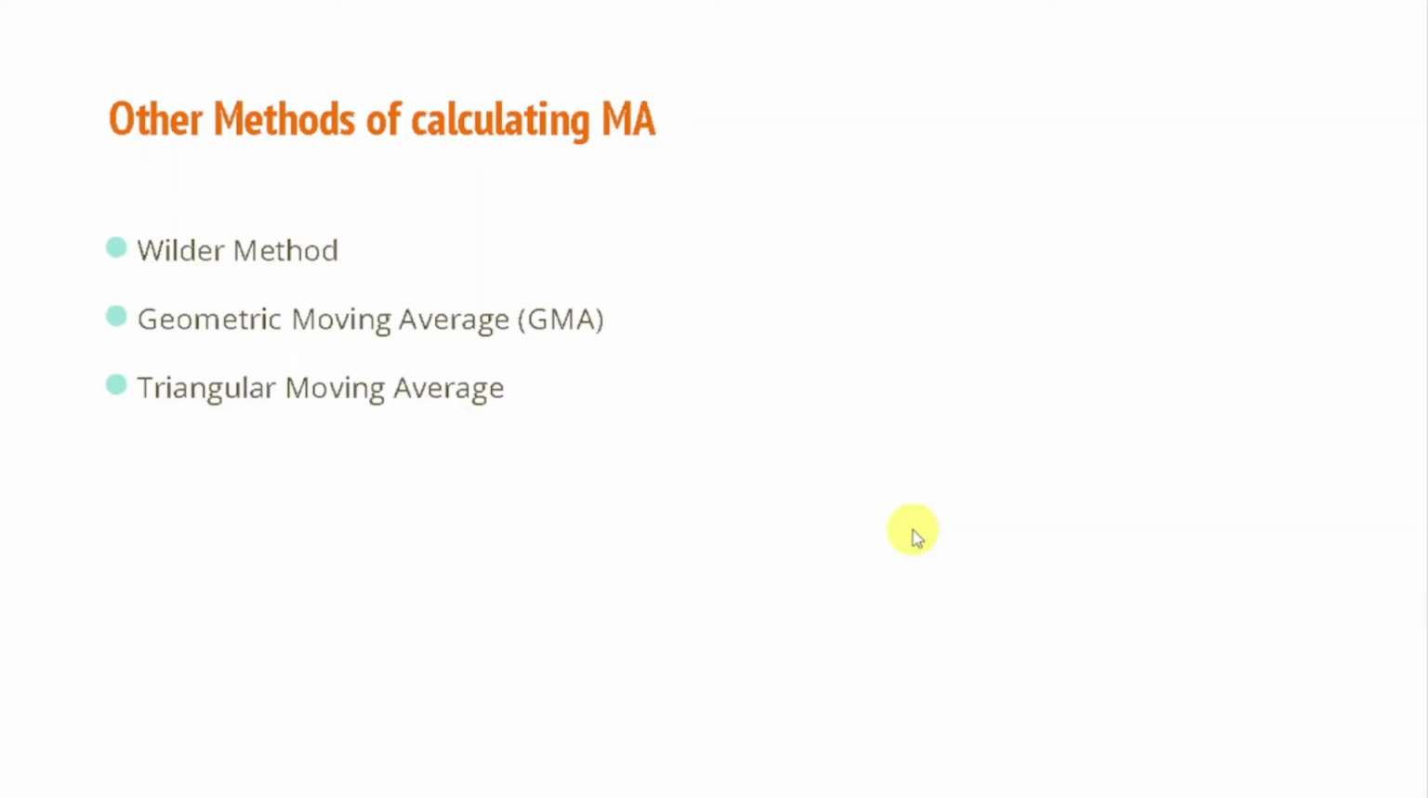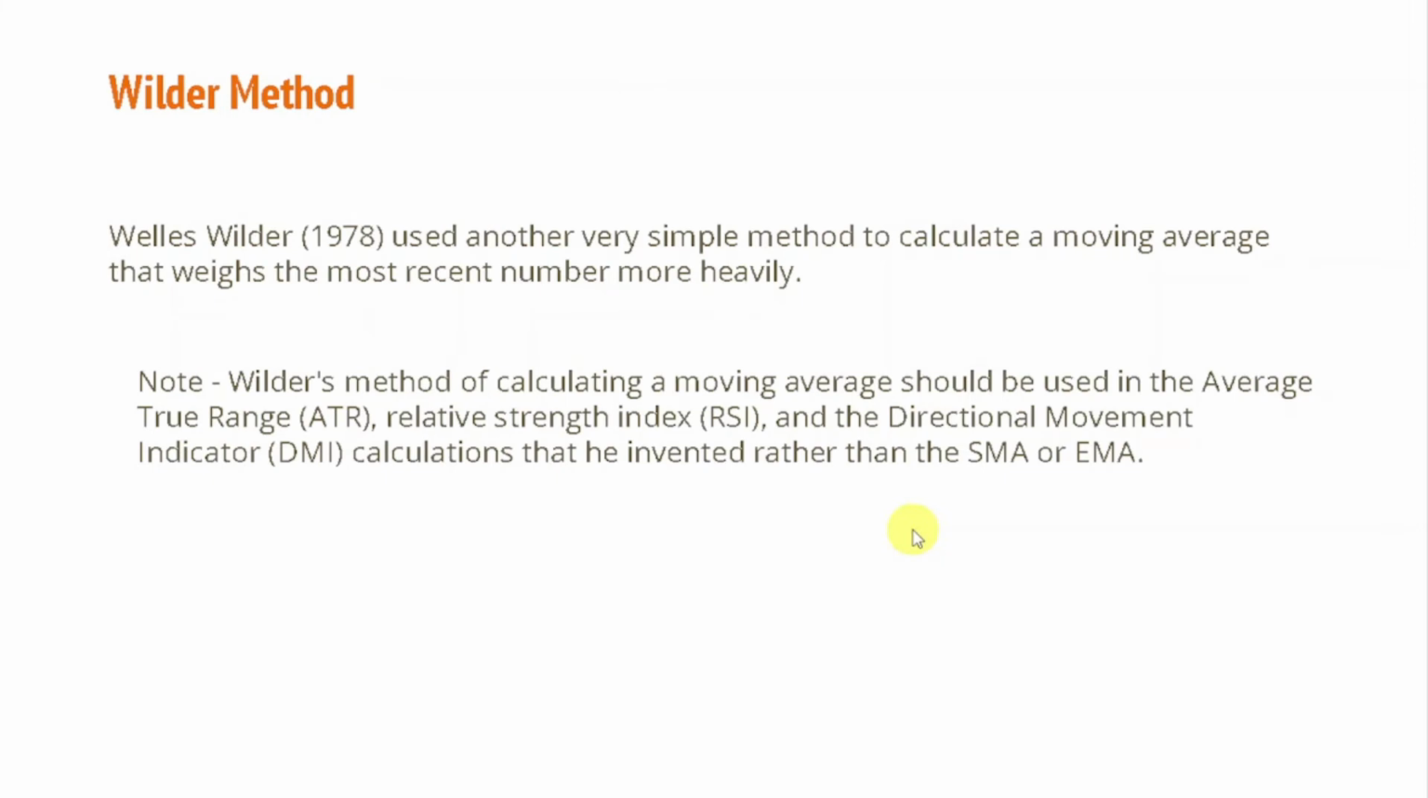So we will discuss that very briefly because it can come in your CMT exam. The Wilder method of moving average was created by Wells Wilder in his book, which he wrote in 1978. This moving average gives the highest weightage to the most recent data, so it is biased towards recent data and is very similar to the linear weighted moving average.